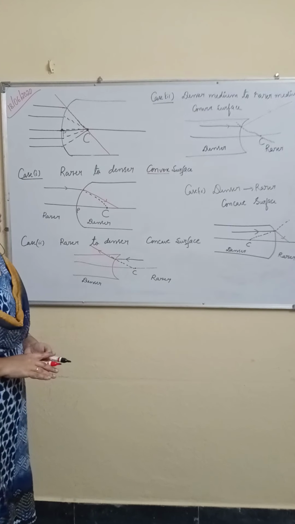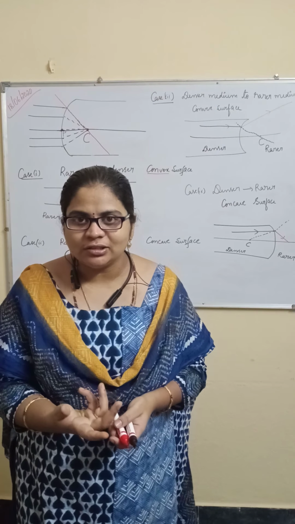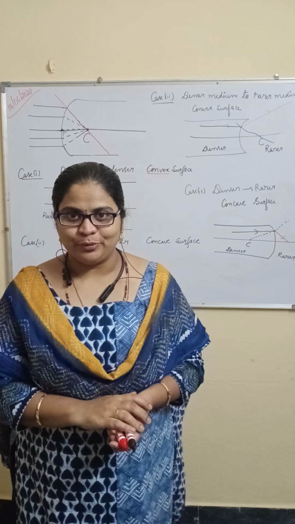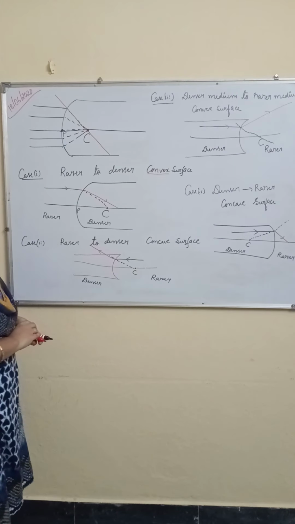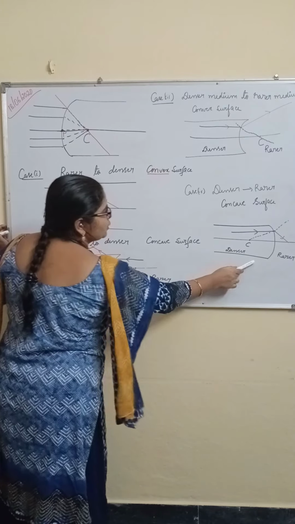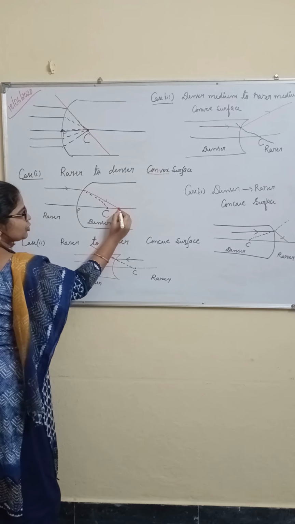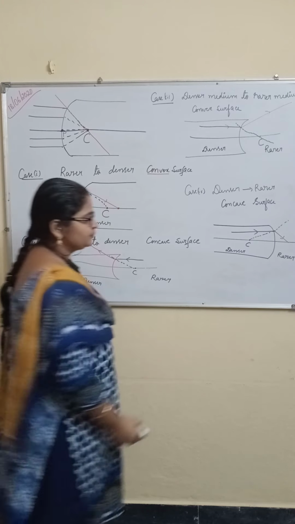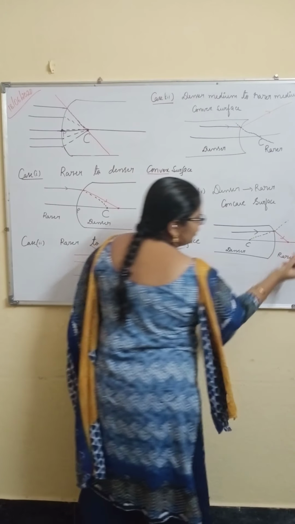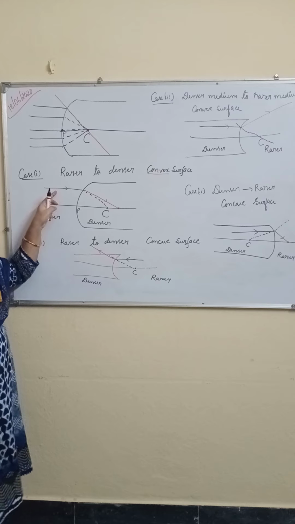Teacher, why are you saying all these things to explain the focus? No, these are very important. So here, when you see case 1 and case 4, the refracted rays are striking the principal axis. Here these light rays are parallel light rays, right?